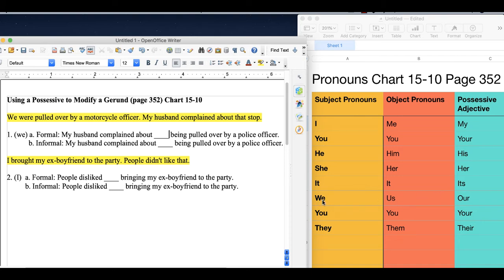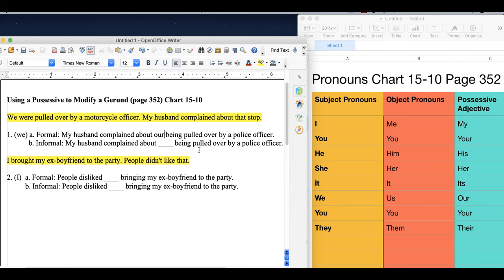Well, we start with the subject pronoun we, right? We were pulled over. So it's about us. It's about he and I. So when I want to use it formally, I come over here to the possessive adjective column, and I'll put the possessive adjective there. My husband complained about our being pulled over by a police officer. That means he and I.